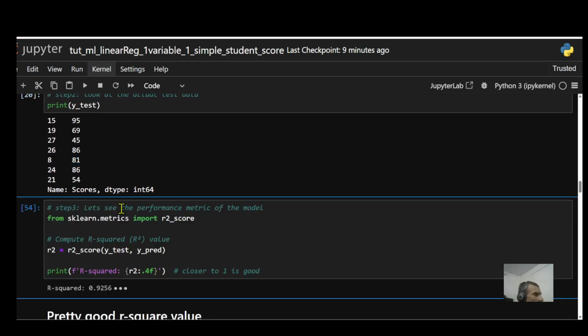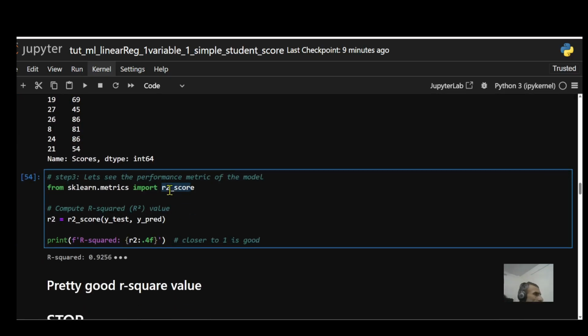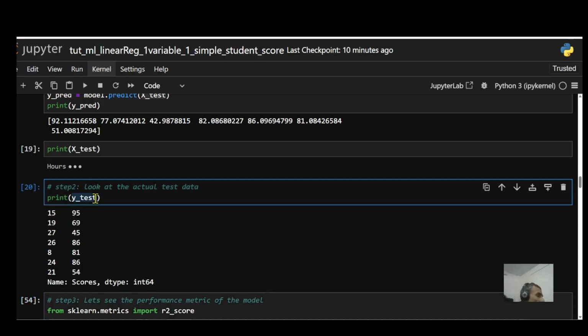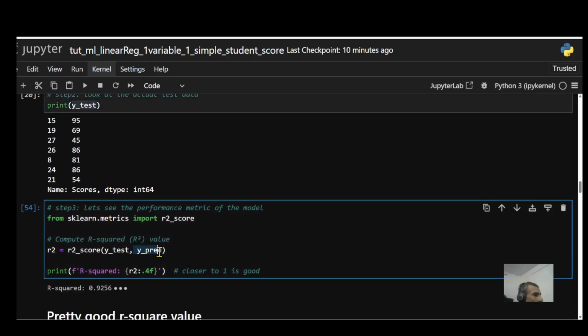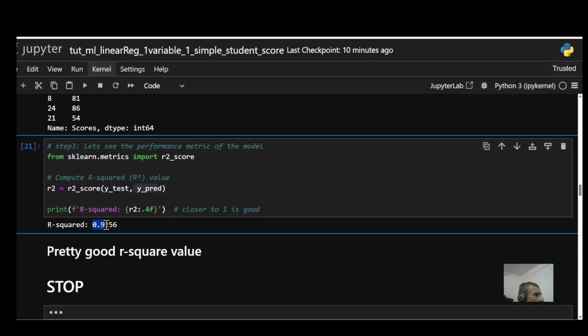All right, let's see the performance metric of the model. In this case, I'm using the R square metric. So I'm calling the R2 function, an inbuilt function called r2_score, and I'm feeding my y test, which is the actual label or actual response for that data, and I'm also feeding the predicted value. So I run this, and that's going to give me my R square value. That comes out to be 0.9256. That's very good. Any number that's close to 1 is pretty good. So my model is doing pretty good in this instance.